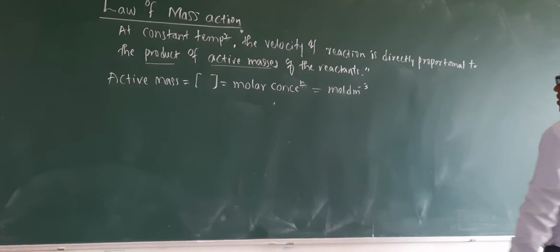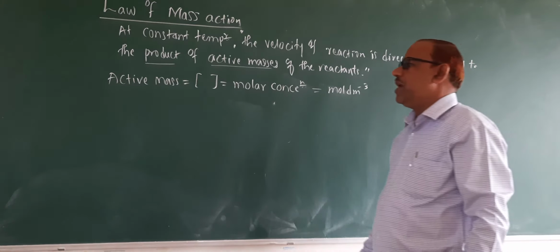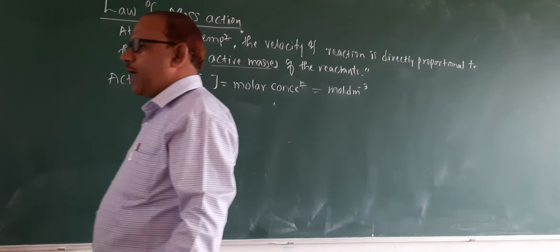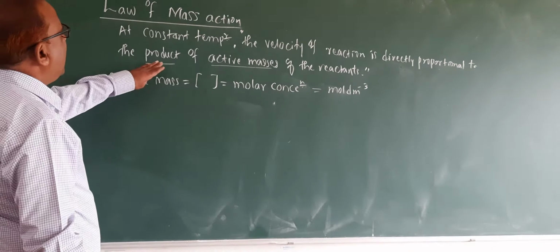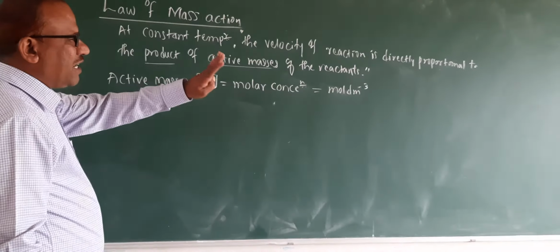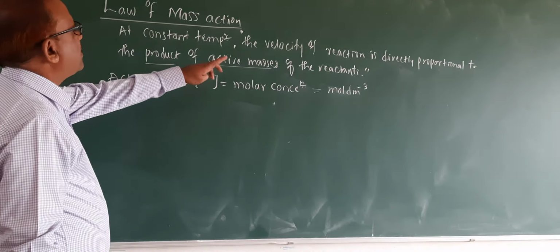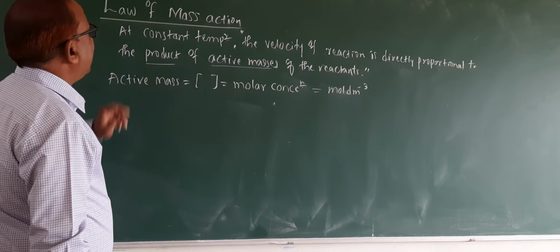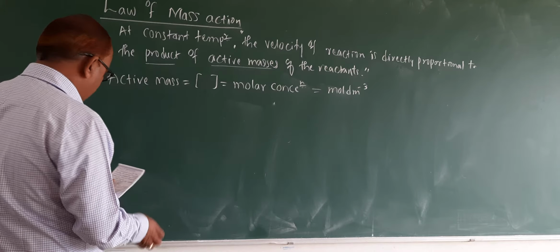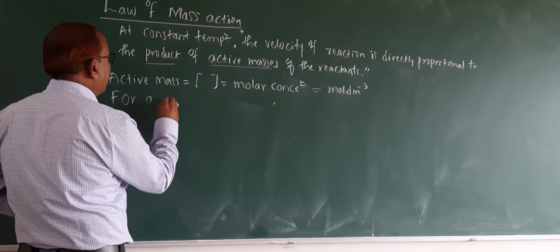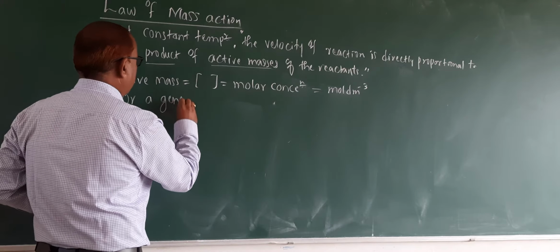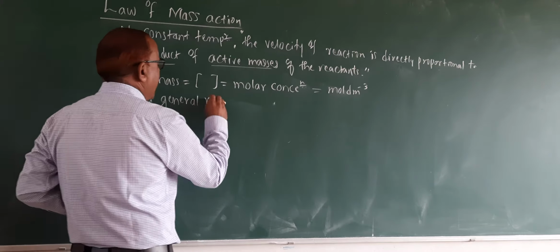The rate or velocity of a chemical reaction is directly proportional to the product of active masses of the reactants. Here product does not mean the right side; it means multiplying the active masses of the reactants. Let us consider a general reaction.